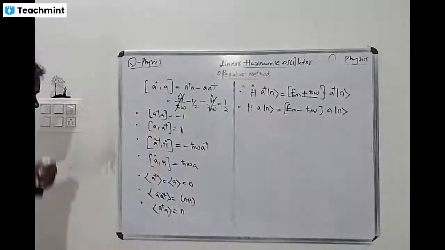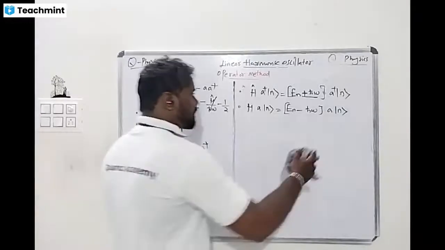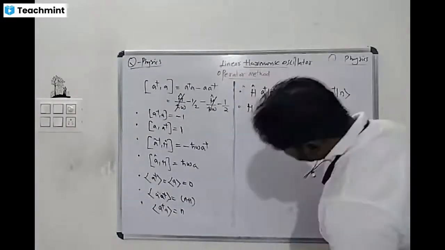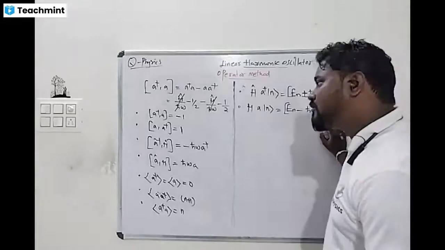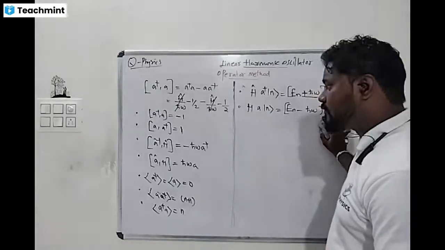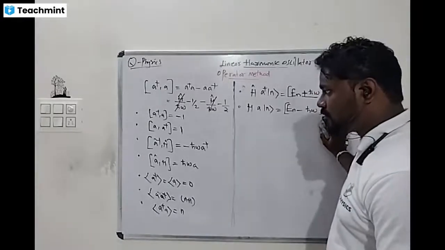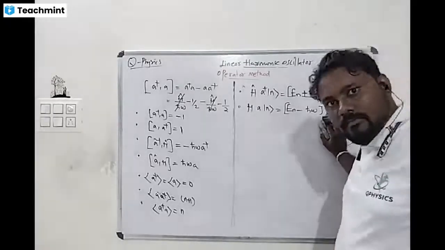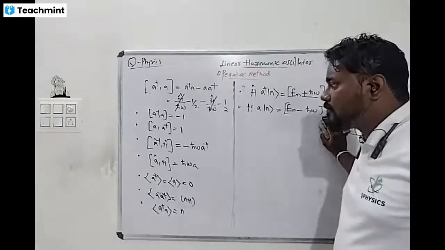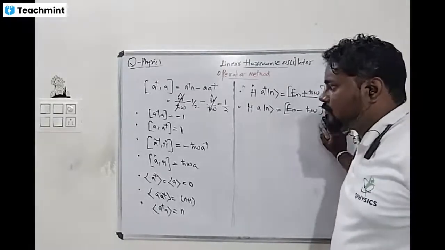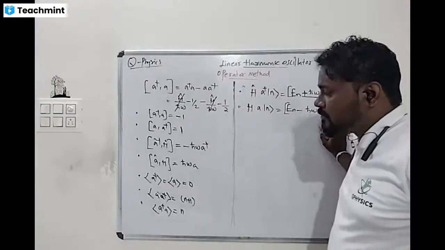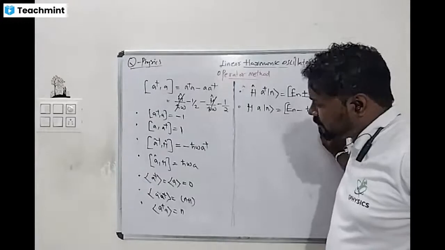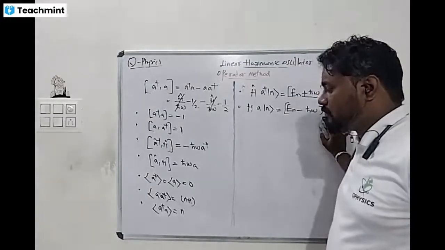Yes sir. Okay. So the commutation of A dagger A is equal to minus 1, and of A A dagger is equal to plus 1. The Hamiltonian commutation with A dagger is minus h cross omega A dagger, and with A is h cross omega A. The expectation of A dagger and A is equal to 0, the expectation of A A dagger is n plus 1, and of A dagger A is n.